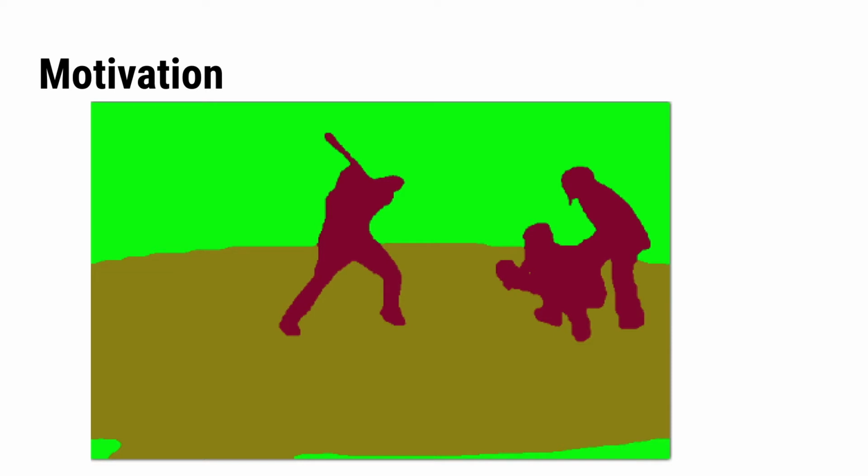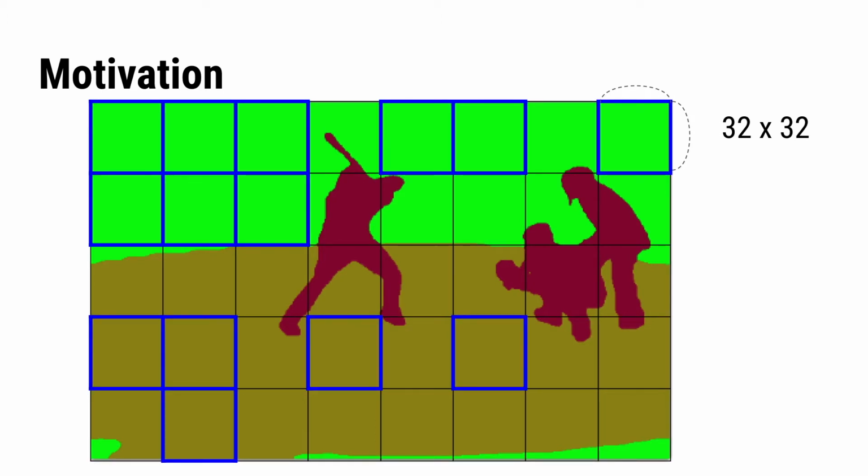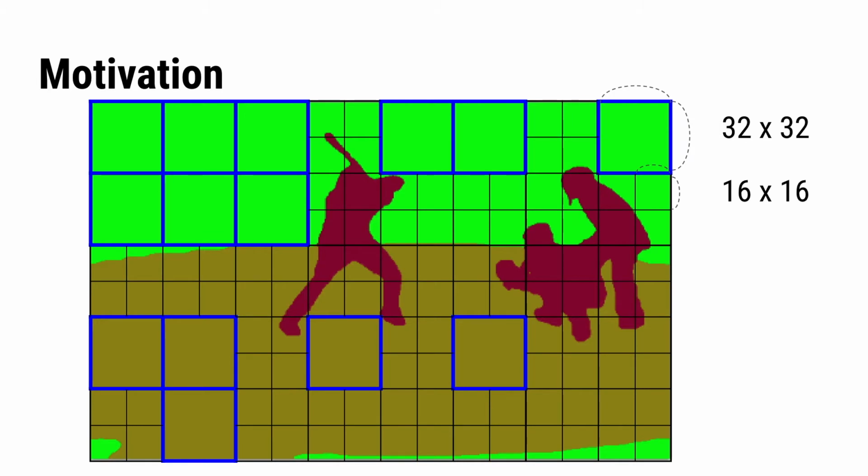We first explain the motivation behind our output representation. So this is a standard finite scale semantic map. If we take a closer look, we will see that many large image cells, or image patches, contain only one semantic label. Representing such an image cell with a single label will not introduce any loss. On the other hand, the other cells still contain multiple semantic labels, and thus cannot be fully represented at this scale. Therefore, we need to break them down into finer cells.